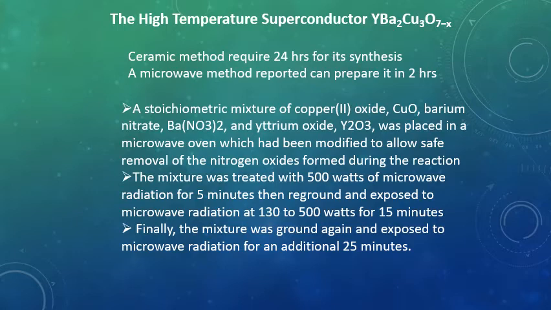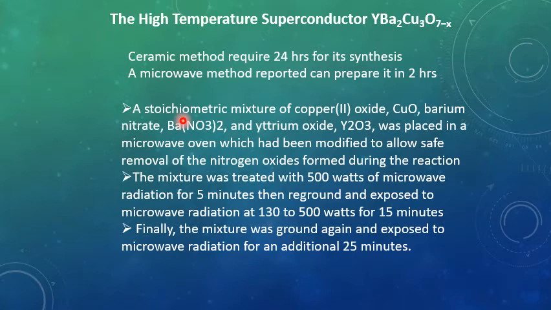High temperature superconductors like these compounds, which is yttrium barium copper oxide. This compound and other superconductors can be prepared by microwave synthesis. This compound can be prepared by the ceramic method, but the ceramic method requires a very long time, that is 24 hours. And by the microwave method, we can prepare it in just 2 hours. So here is the procedure.